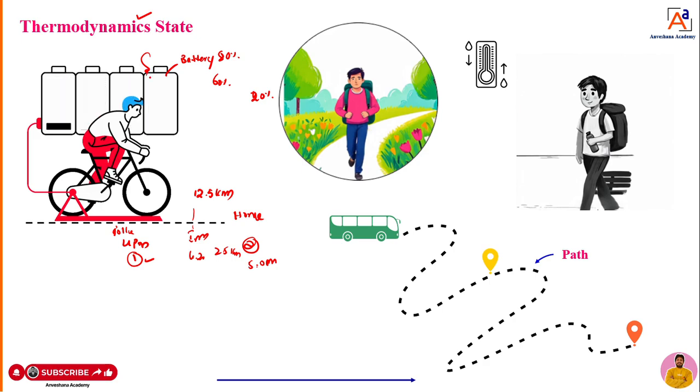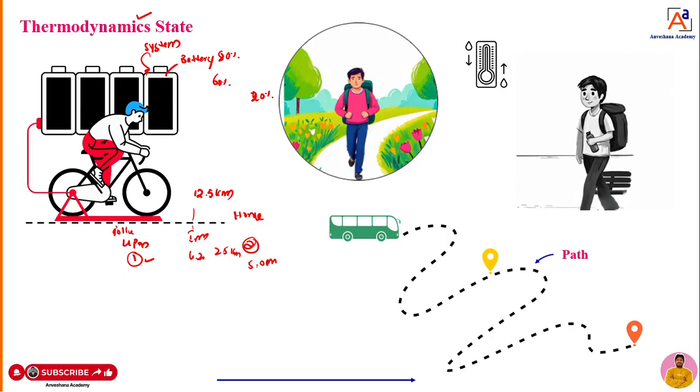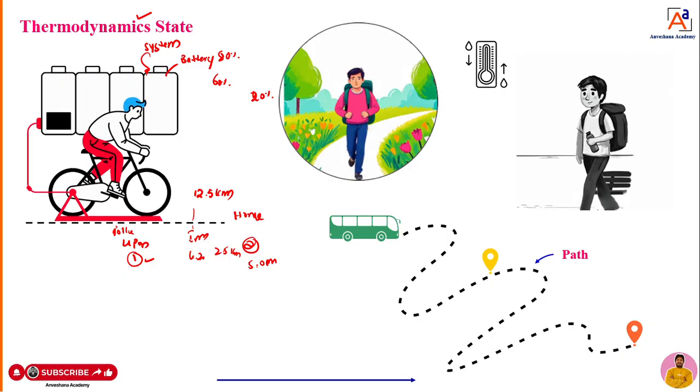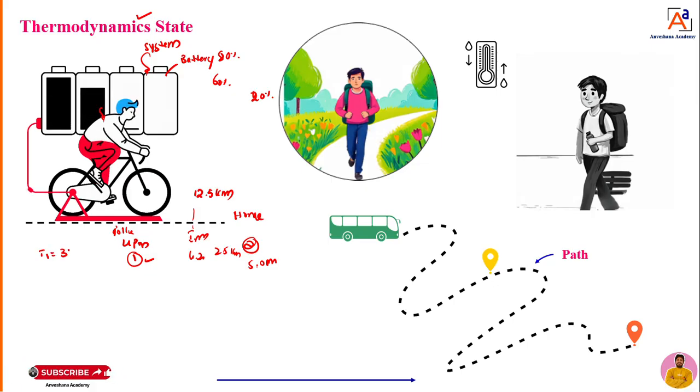This battery you can take as a system. When it comes to thermodynamics, we can call it a system. Battery is nothing but a system. That is one example. Second example, you can take the body itself. When you were at college, before leaving at 4 p.m., the temperature of your body is normal. For example, at the starting point, I will take the temperature as normal.